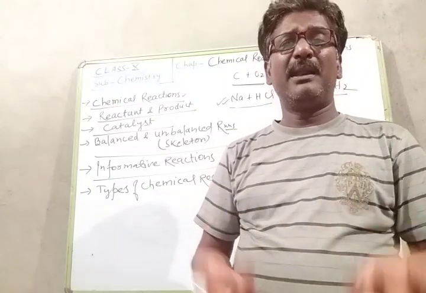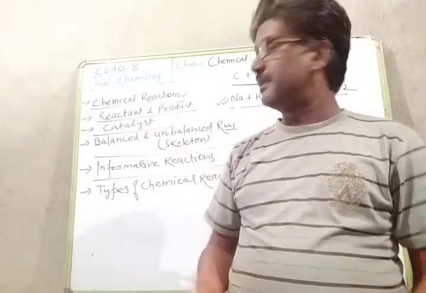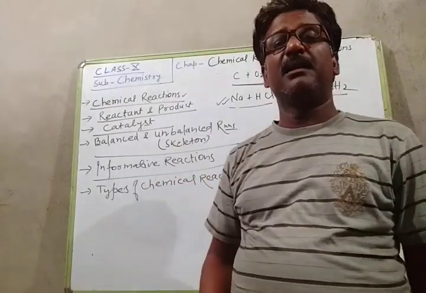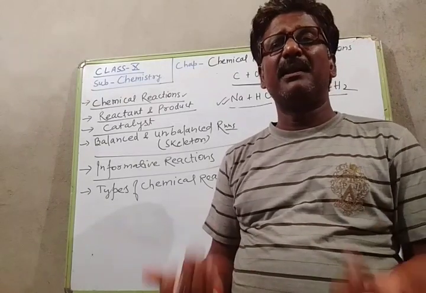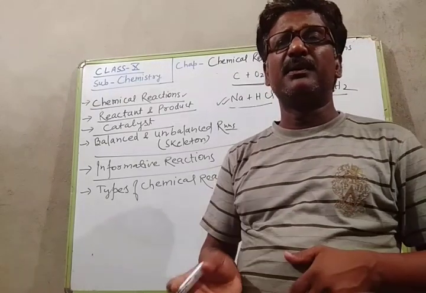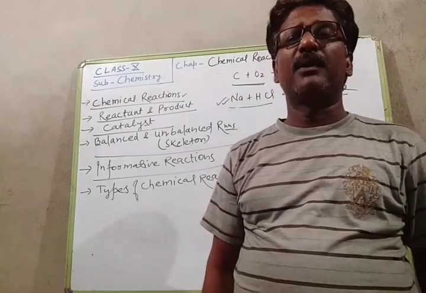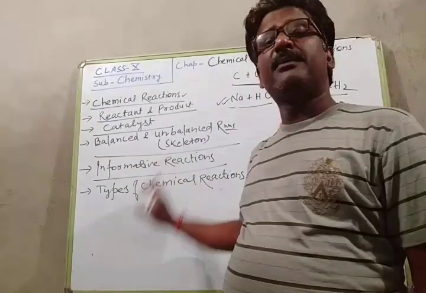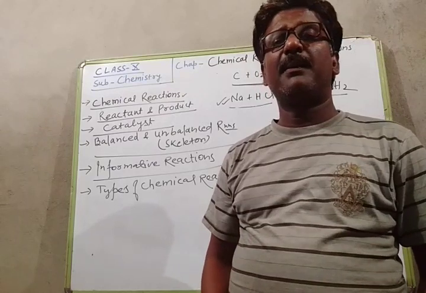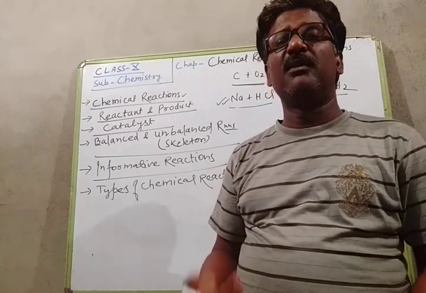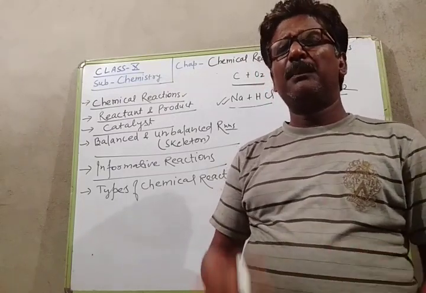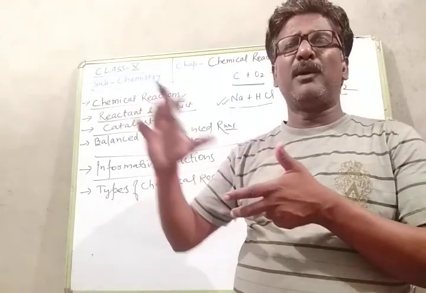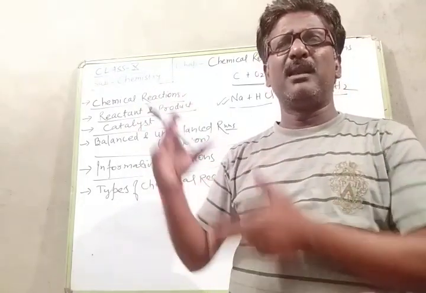And the other name of unbalanced reaction is also skeleton reaction. Skeleton means unbalanced: the number of atoms and molecules on the reactant and the product side are not the same. After that, informative. How can we make our chemical reactions more informative? To be more informative, maximum information can be obtained from the given reaction.